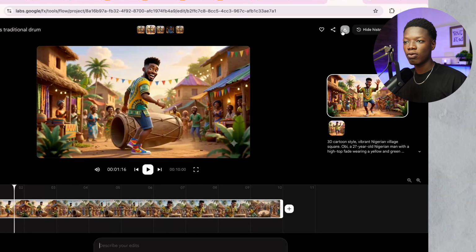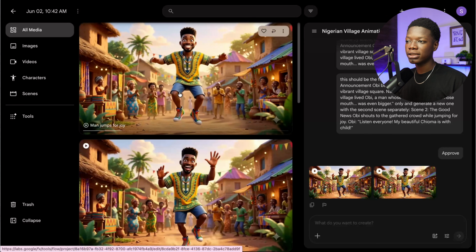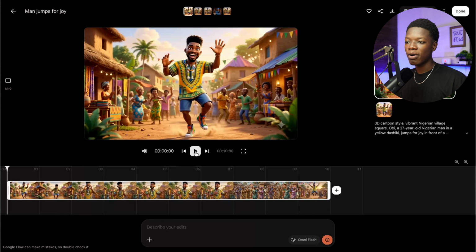Now how are you going to do that? Simply come to this section right here where I'm hovering the mouse pointer, then click on download to download it onto your device. Now let's leave this interface and return to the second one and let's take a look at it. So this is the second one right here, and the second one should be him sort of giving the announcement that his wife is pregnant. So let's take a look at it.